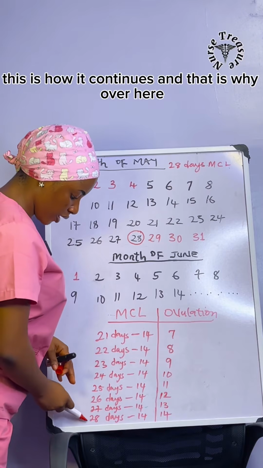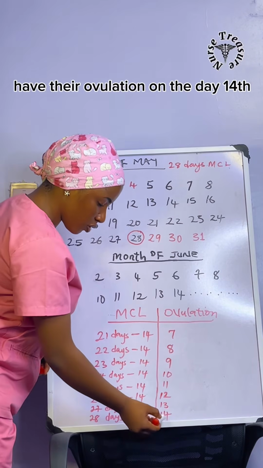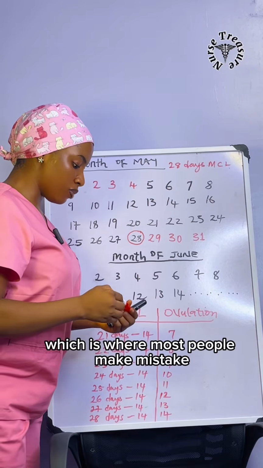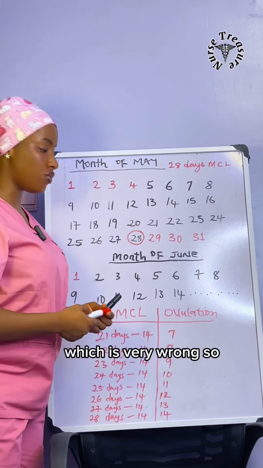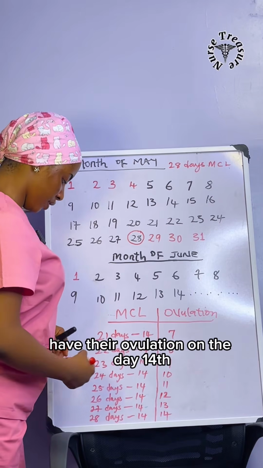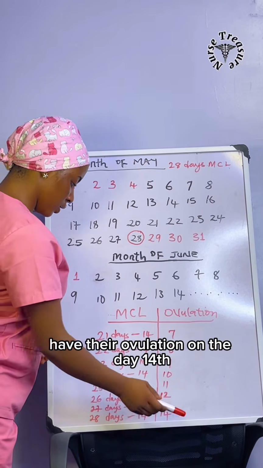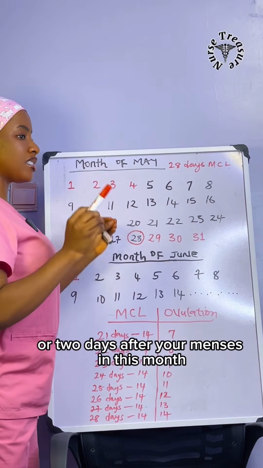And that is why over here, 28 days menstrual cycle length have their ovulation on the 14th day, which is where most people make mistakes because they believe that everybody should have their ovulation on the 14th day, which is very wrong. So having known that people with 28 days menstrual cycle length have their ovulation on the 14th day, with the fact that ovulation occurs 2 days before or 2 days after your menses.